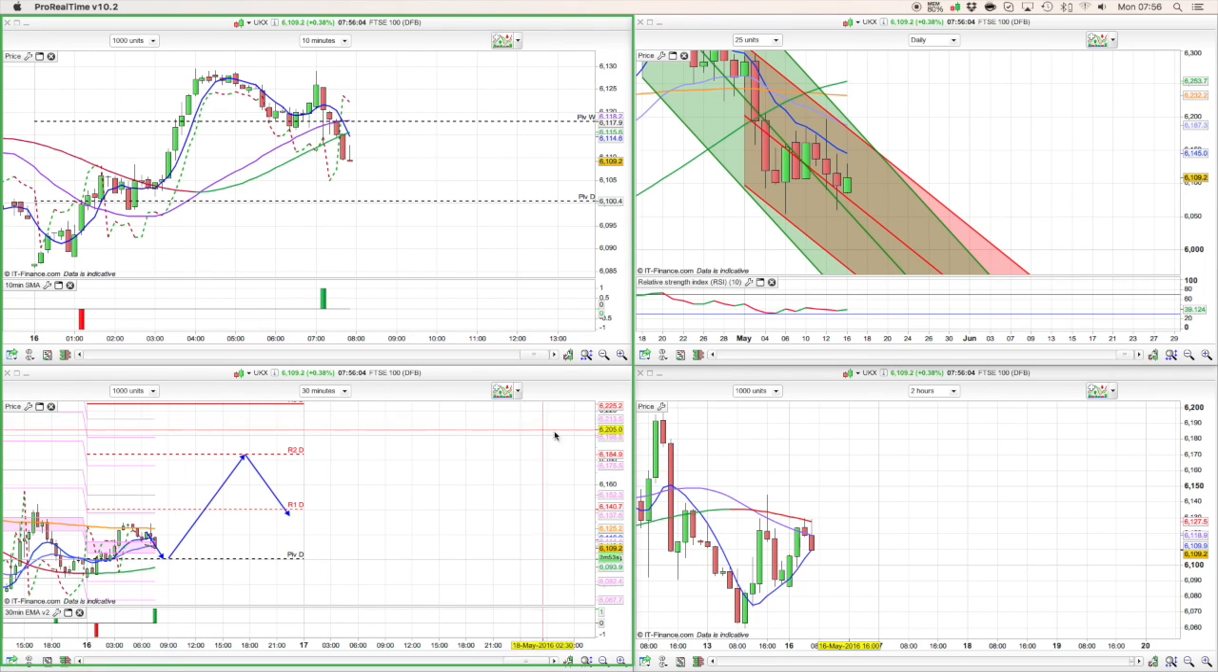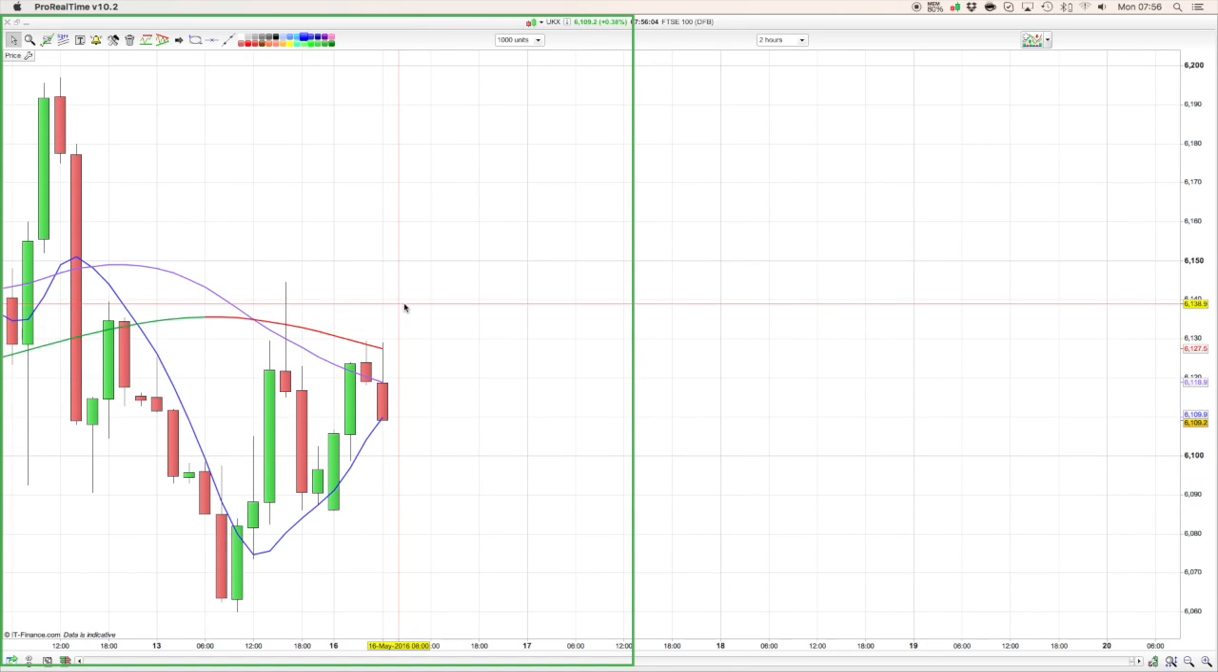So if I just go to the 2-hour chart, you can see it's still bearish. We've got the red coral line. The moving averages are still bearish. We dropped off this 100 hull moving average here on Friday. That's the 6130 resistance area.